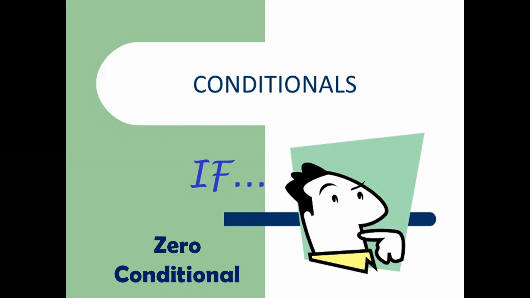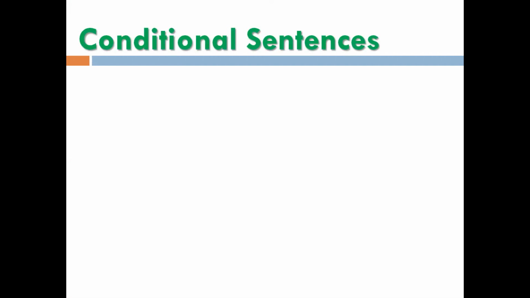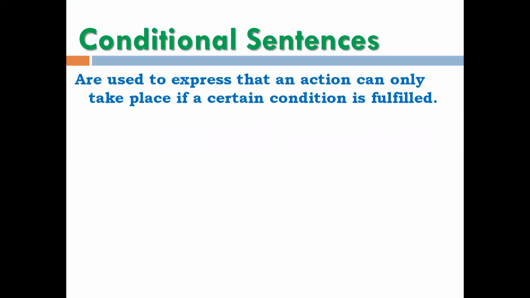Before moving ahead with zero conditional, let's first understand what we mean by conditional sentences. As the name suggests, conditional, these sentences talk about a condition. They are used to express that an action can only take place if a certain condition is fulfilled. So the result or the outcome is based upon fulfillment of a particular condition. Generally when we talk about conditional sentences, we make use of words like if and when in order to specify conditional sentences.